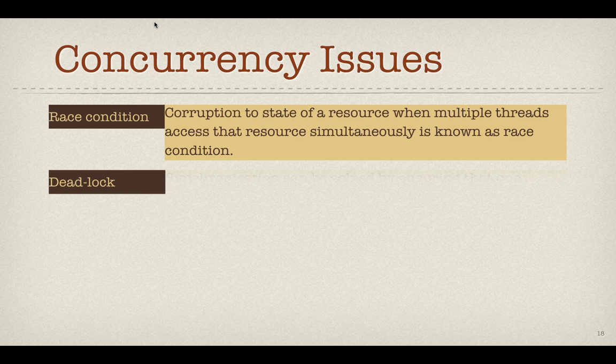Because whoever enters their value first, that value will be lost. Imagine the second teller has entered 800 first before the first teller has entered 1300. What happens? That 500 will be lost. So this is called a race condition. When multiple processes are doing the same thing simultaneously, there are chances that you may lose some of the state unless you are careful. Okay, so how can you be careful? We will see.